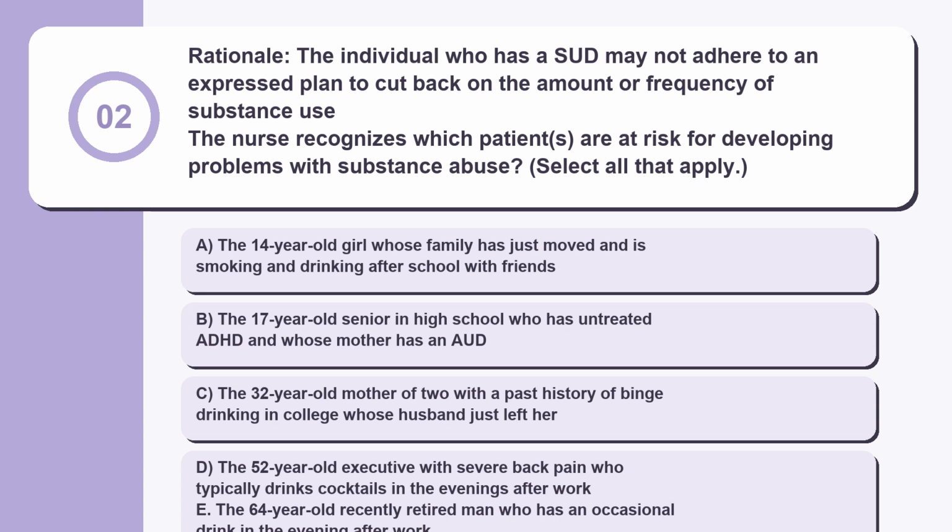Rationale. The individual who has a SUD may not adhere to an expressed plan to cut back on the amount or frequency of substance use.